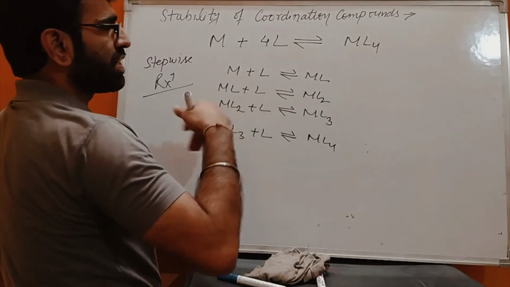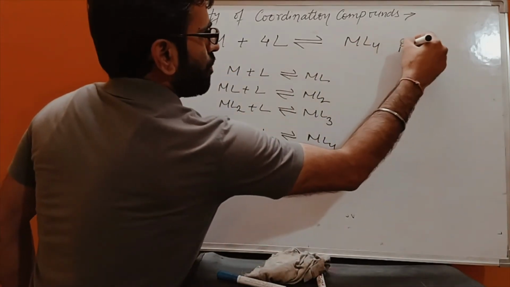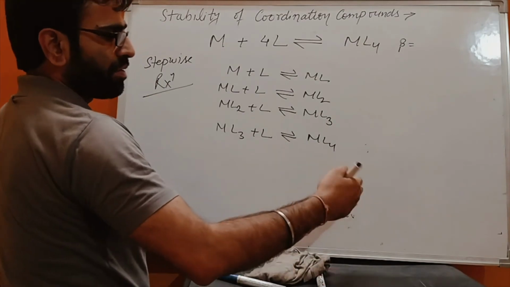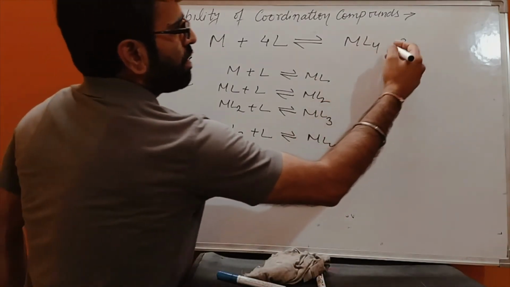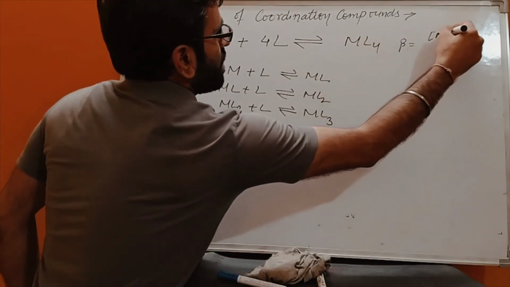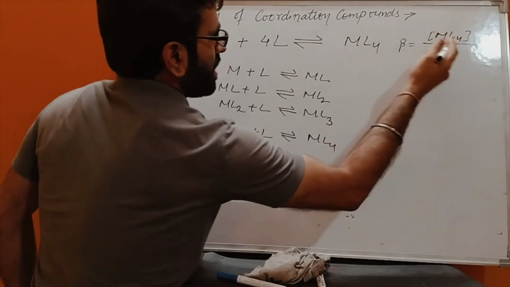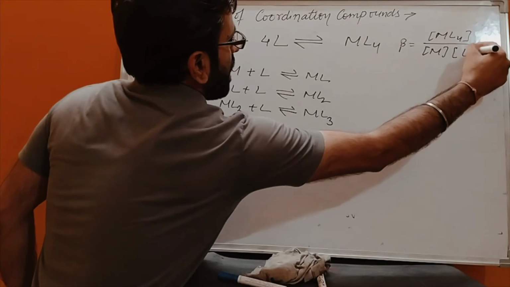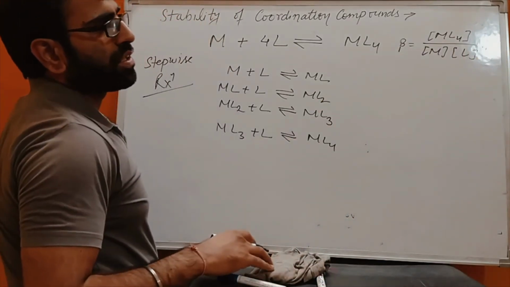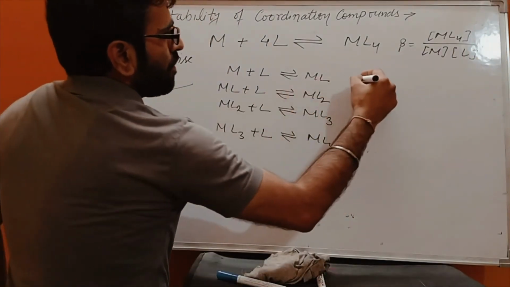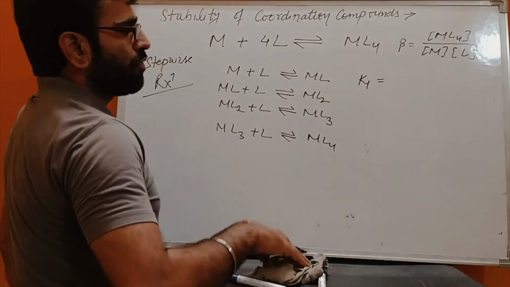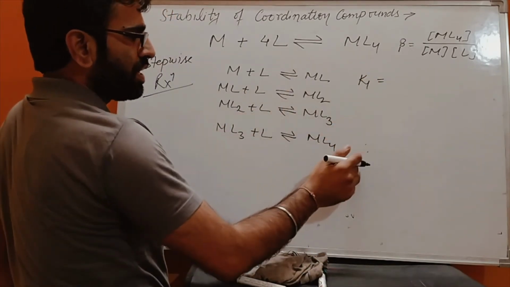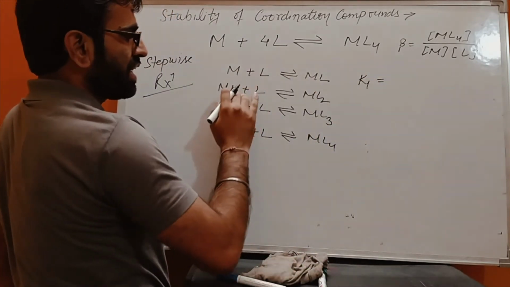For this we have already written that beta will be equal to the numerator concentration of ML4, that is the product concentration, divided by the reactant concentration, M into L concentration to the power 4. For the stepwise reactions, first, second, third and fourth, we can also write the stability constants.